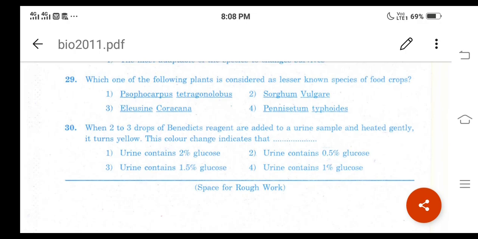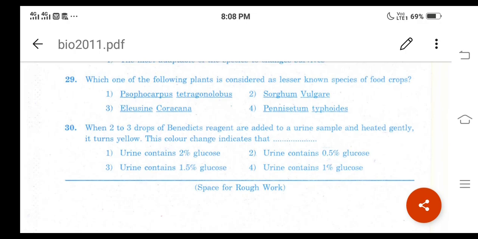Eleusine coracana. Right? And here Eleusine coracana is commonly known as ragi in India. This plant requires a lot of water for growth and it is mostly grown in the hilly regions of our country. Hence it is a lesser known species than the other crops given in the options. Let us move on to question number 30.